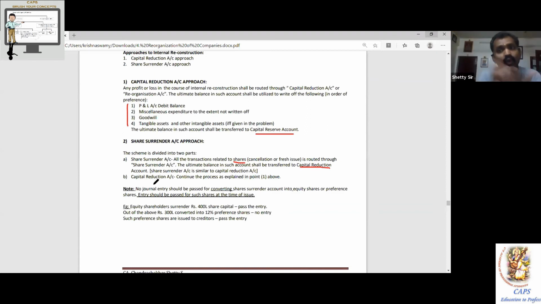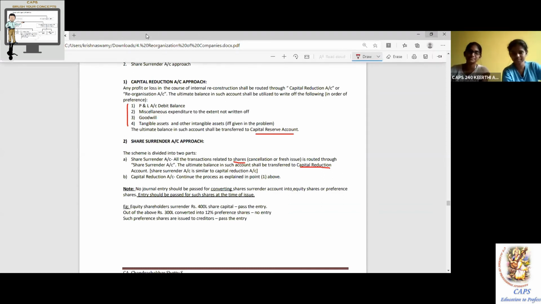Yes, sir. How do I know whether it is capital reduction or share surrender? Very simple approach. If the question specifically asks, or there is a clue about the term surrendered, for example they say the shares were surrendered, if they use that word, that means it's a share surrender account. Otherwise, it is always the first approach, the capital reduction account approach. Have you understood? Yes, sir.